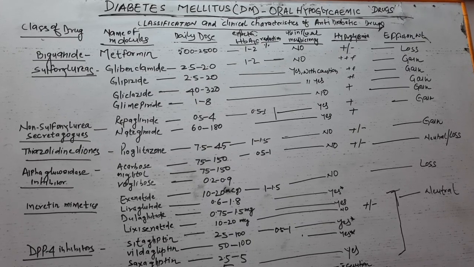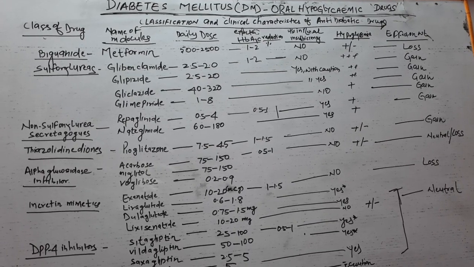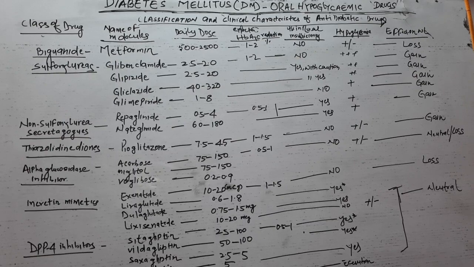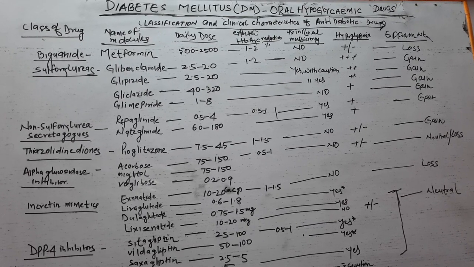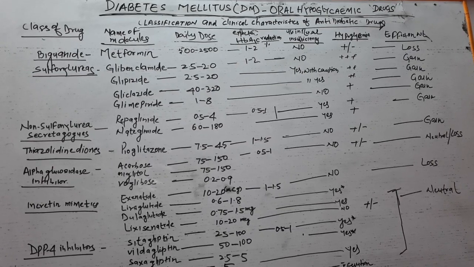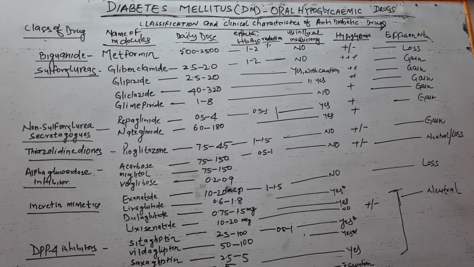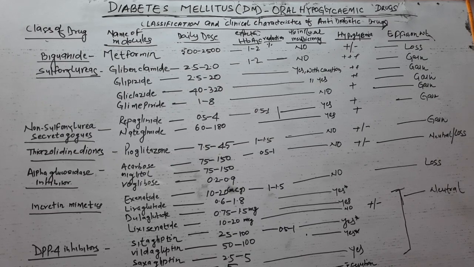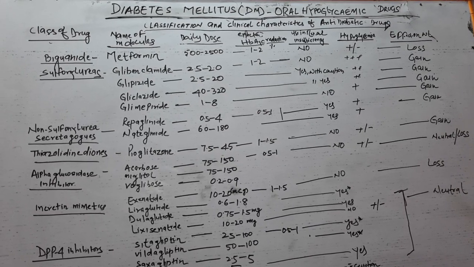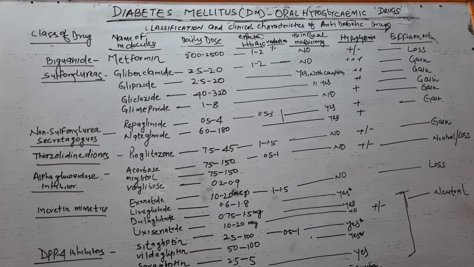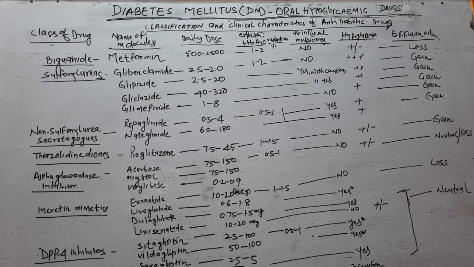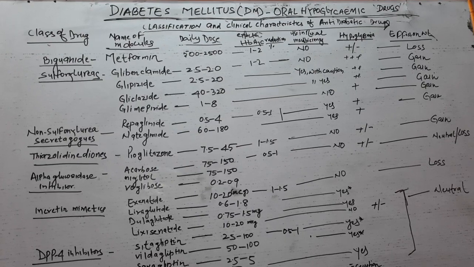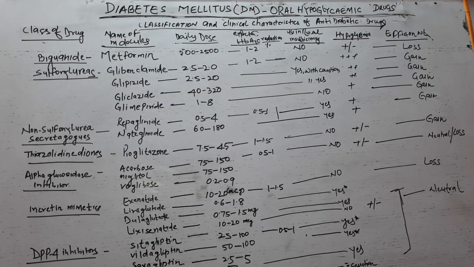Recently, it has been shown that metformin inhibits the mitochondrial isoform of the enzyme glyceraldehyde 3-phosphate dehydrogenase, which leads to an alteration in the ratio of NADH to NAD and lactate to pyruvate in the hepatocytes. We start metformin therapy at 500 mg per day, and the dose can be up-titrated to 2500 mg per day.